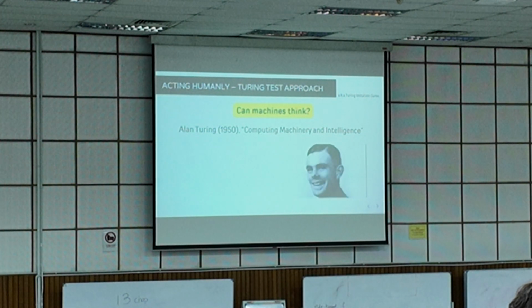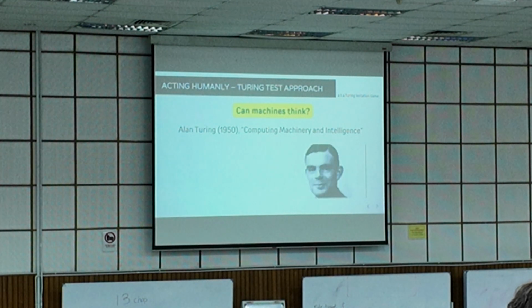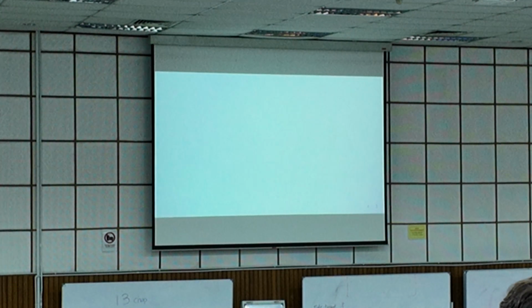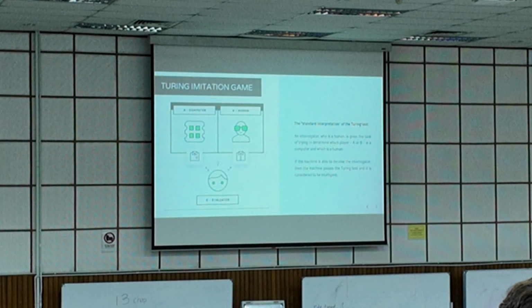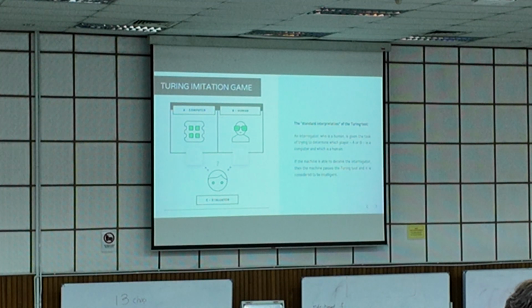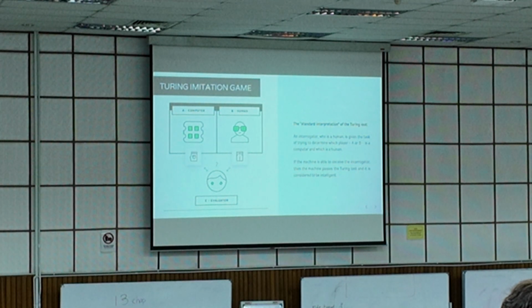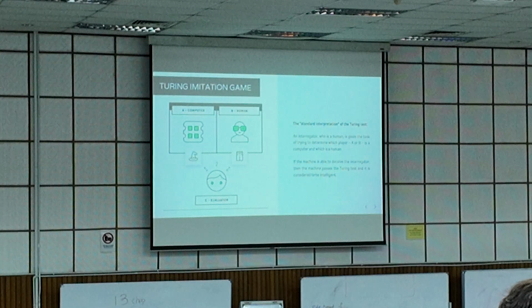So I repeat again, what is the Turing test? Alan Turing proposed a game known as the imitation game. What is the imitation game? It comes with three different rooms. In the first room, we put one computer.